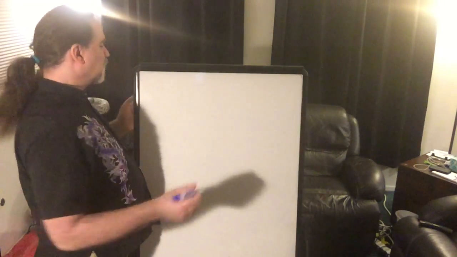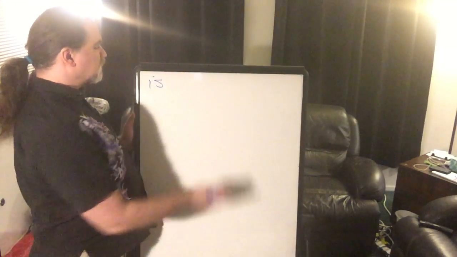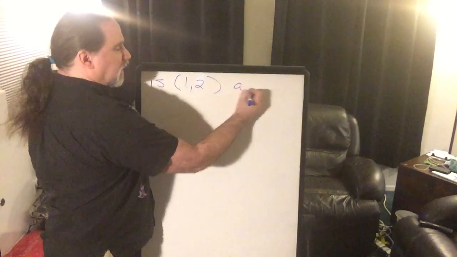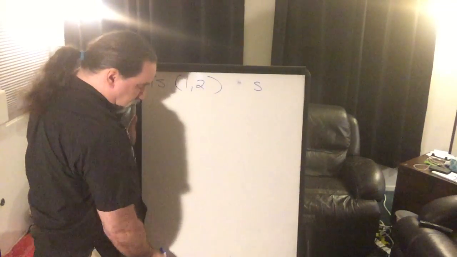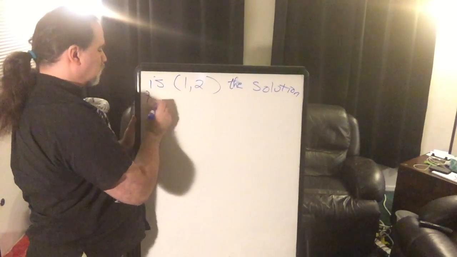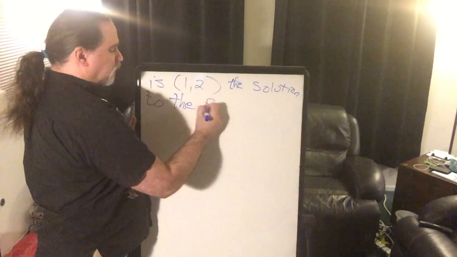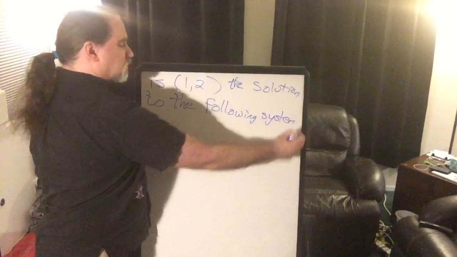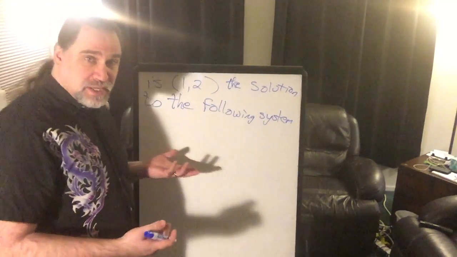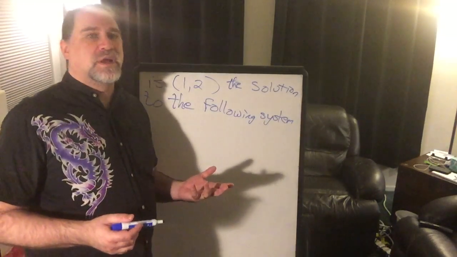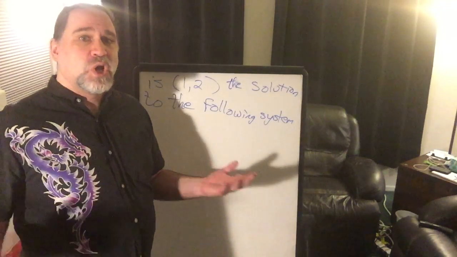But oftentimes you'll just get a simple question, and they'll give us a point. Is the point (1, 2) the solution to the following system? It should be the solution, because there's only one. So they're going to give us a point. They're saying, is this where they meet? Okay? And then they'll give us two equations. And they can give us the equations in any form that they want. Point slope, slope intercept, standard form, who knows?